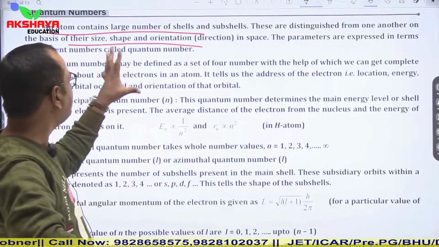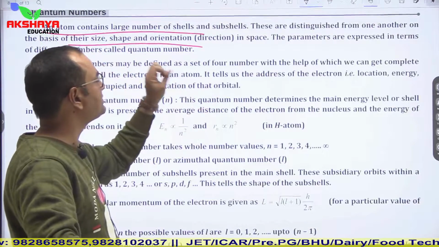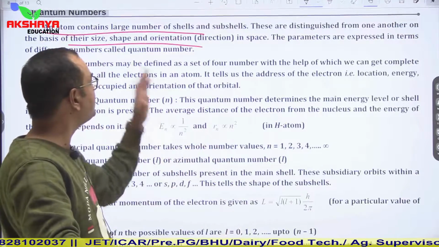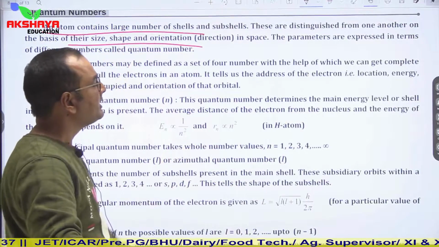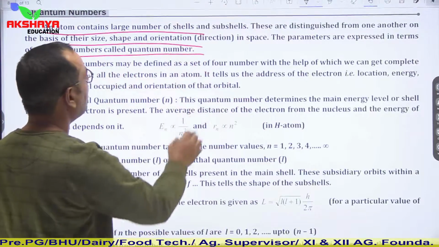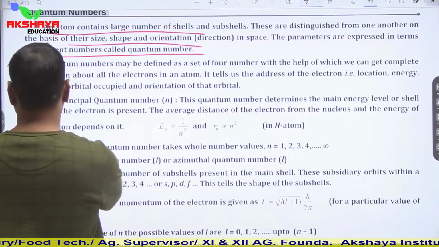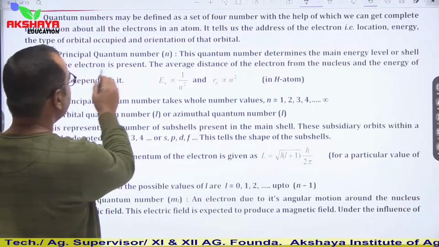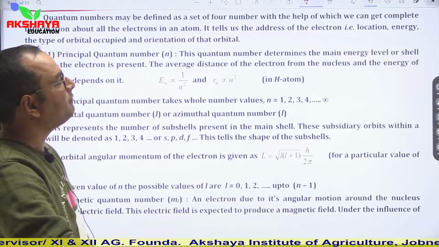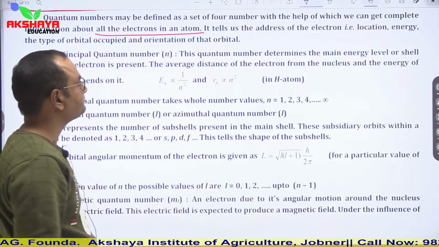These parameters are expressed in terms of different numbers called quantum numbers. Quantum numbers may be defined as a set of 4 numbers with the help of which we can get complete information about all the electrons in an atom.